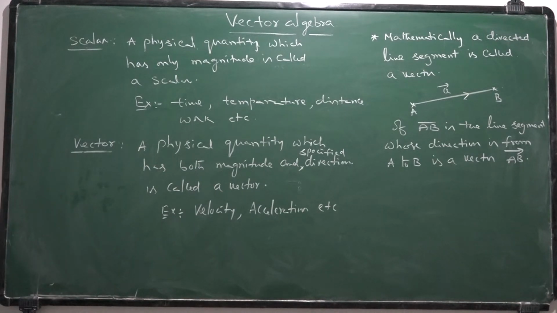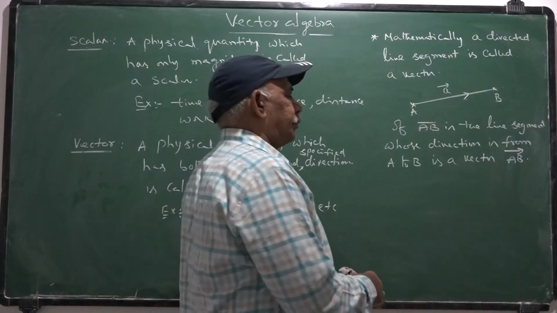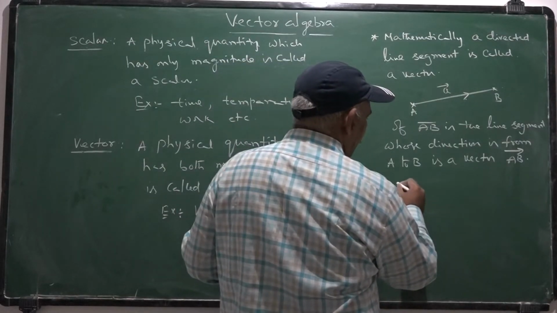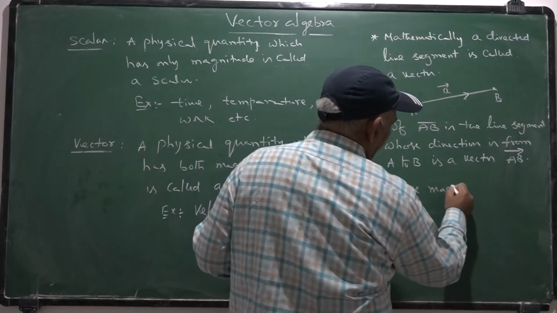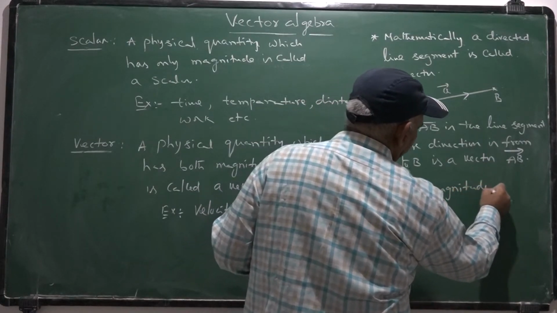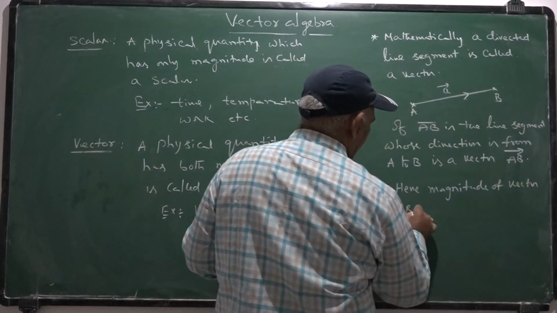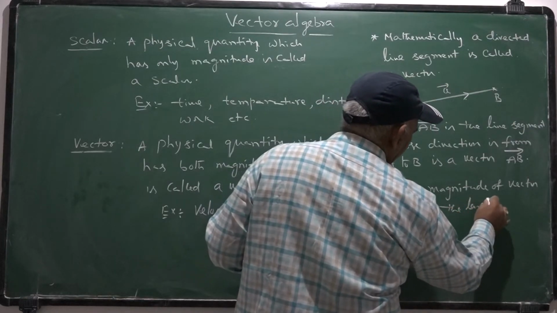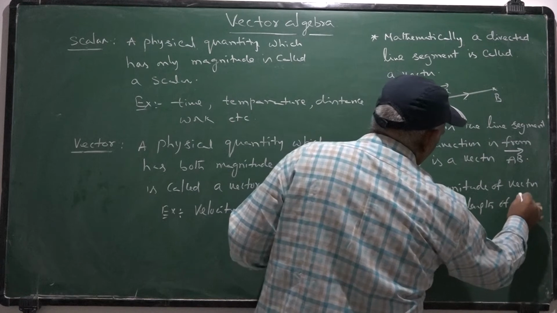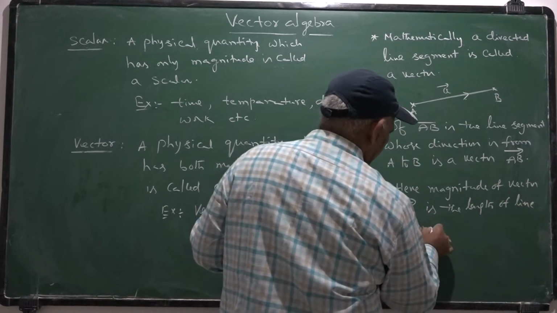Here the vector AB bar is the line segment whose direction is from A to B. Here the magnitude of vector AB bar is the length of line segment AB.